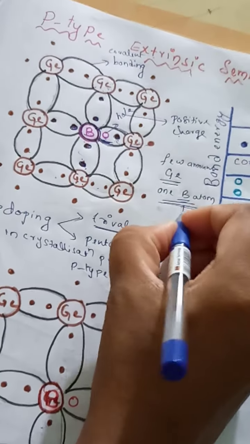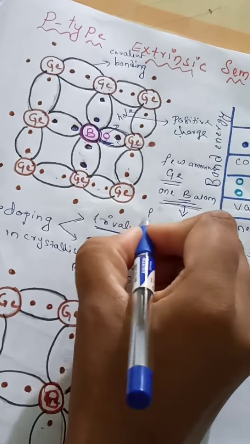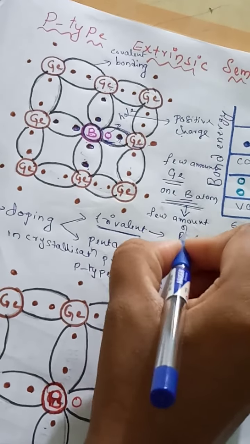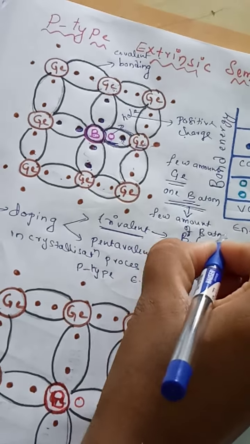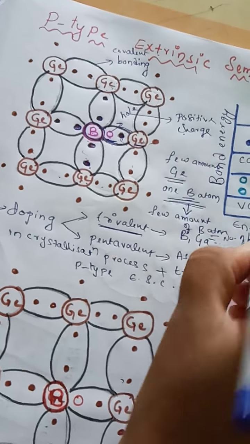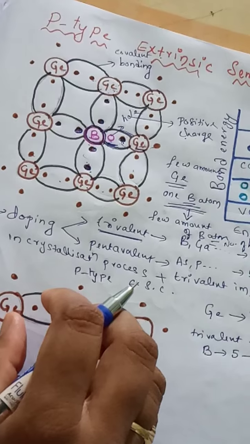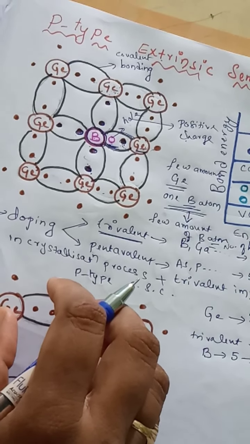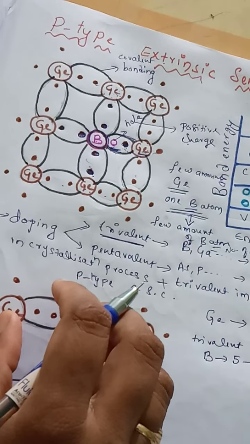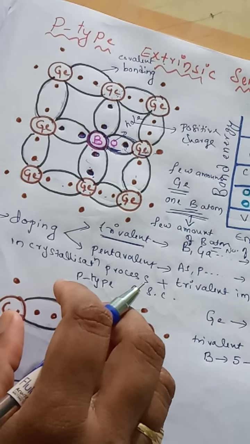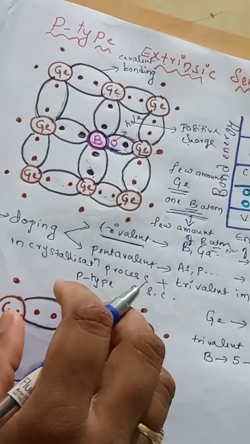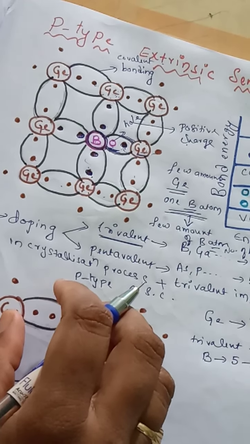If we add a few boron atoms, then we get a number of holes. If we add some few boron impurity atoms to pure semiconductor germanium, then we will find a number of holes.